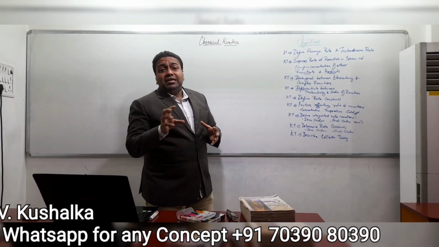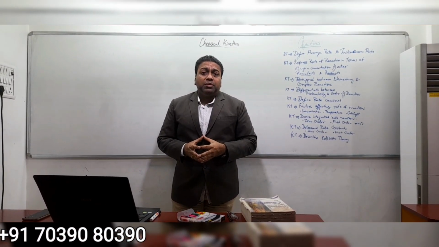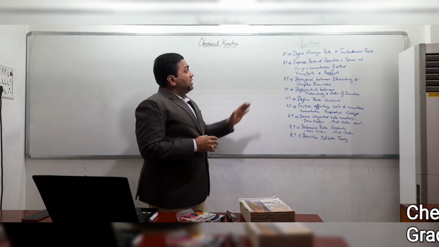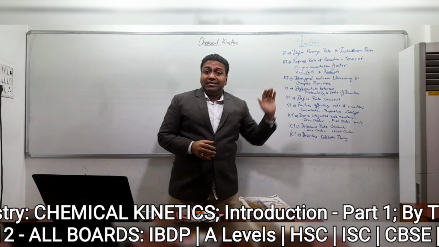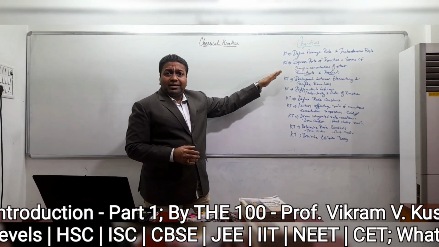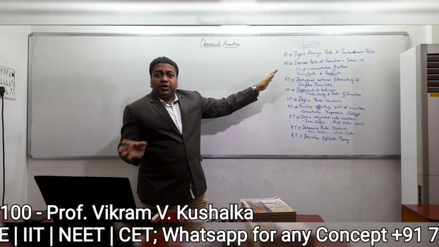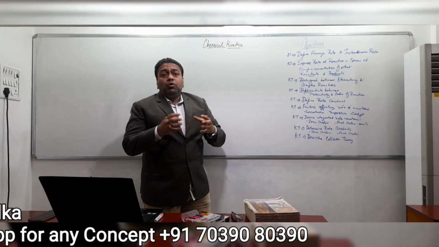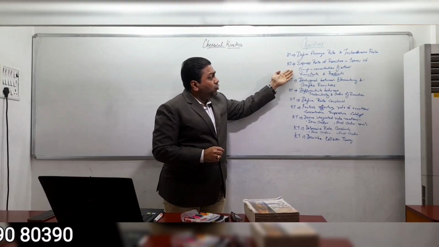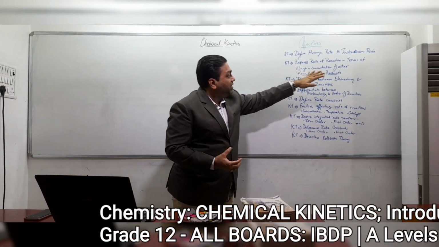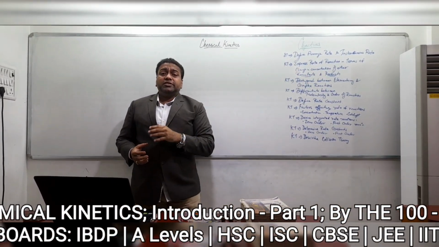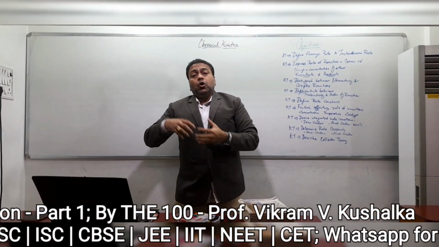In the meantime, let us see what the objective of learning this particular chapter is. The main objective is to understand the average rate and the instantaneous rate. I'll explain that as well. What is the difference between average rate and instantaneous rate, and how do you find that? We are going to look into this chapter the rate of reaction, and how to express the rate of reaction in terms of change in concentration of the reactants or the products.